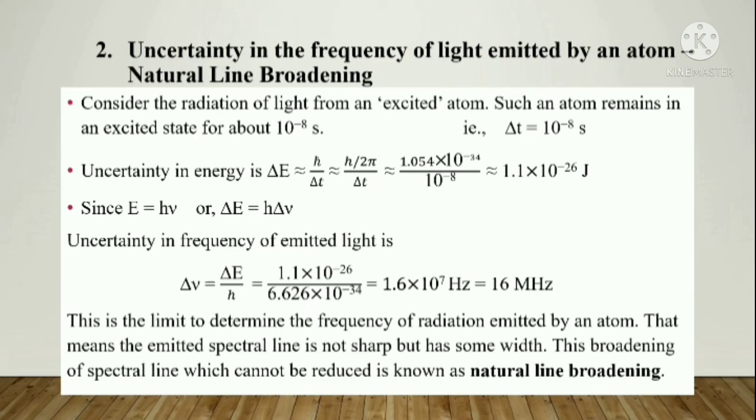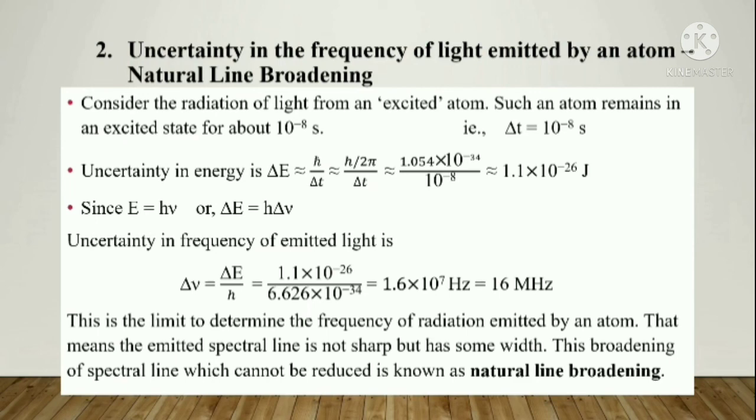So this is the uncertainty. Theoretically, we calculate this delta nu using that particular time, 10 raised to minus 8, the time for which the atom stays in the excited state. So it is a fixed value. So this is the limit to determine the frequency of the radiation emitted by an atom. This means the emitted spectral line is not sharp.